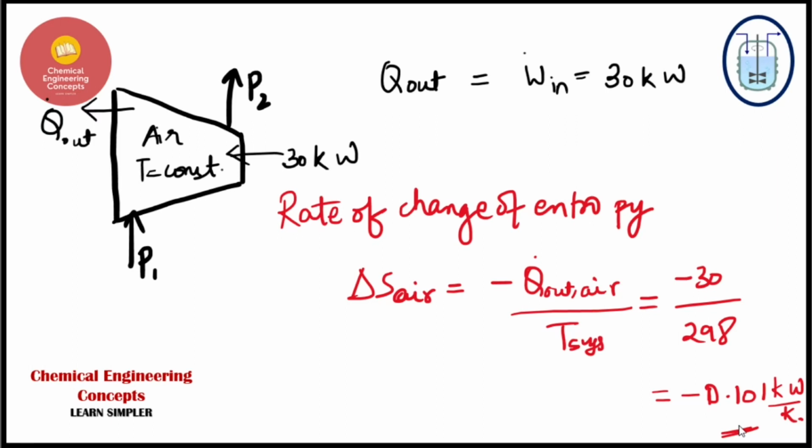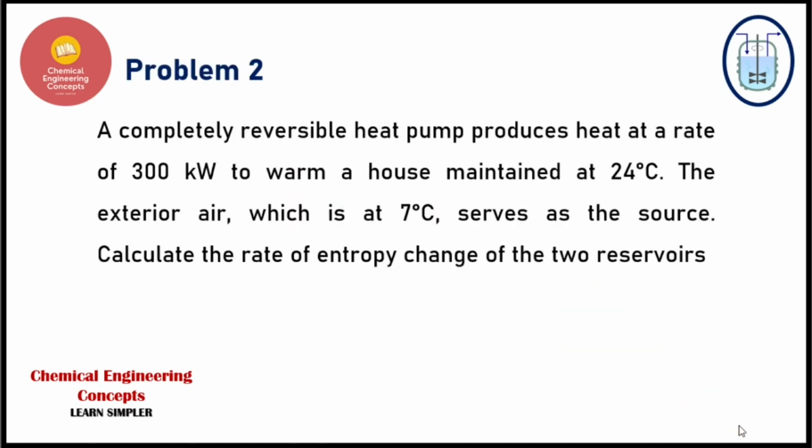Let's see another important and amazing problem. The upcoming problem is based on the reversible, or I should say Carnot, heat pump. The problem says that we have a completely reversible heat pump which produces heat at a rate of 300 kilowatts to warm a house which is maintained at 24 degrees centigrade. The exterior air, which is at 7 degrees centigrade, serves as a heat source.